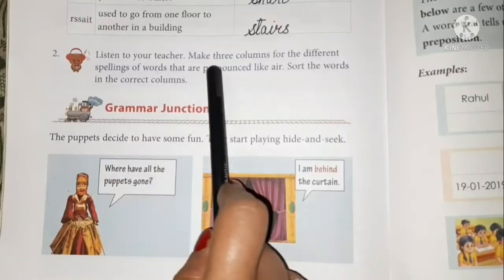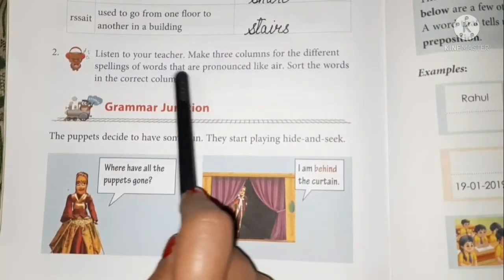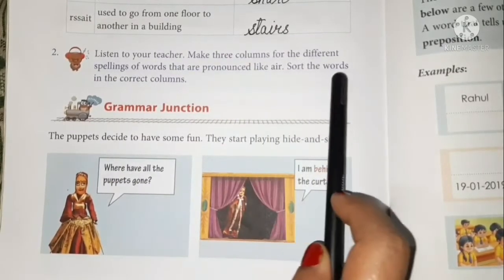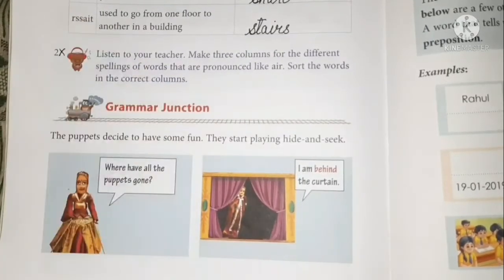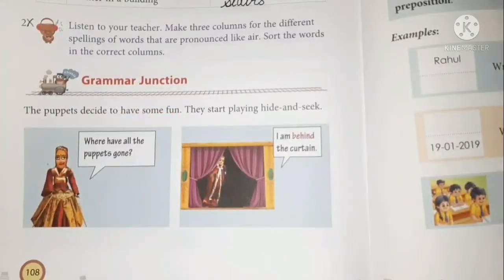2. Listen to your teacher. Make 3 columns for different spellings of words that are pronounced like air. Sort the words in the correct column. So children, cancel this one. Now let's do the grammar junction, children.